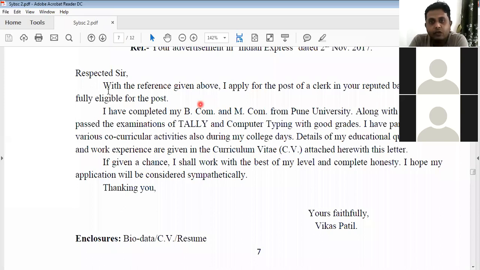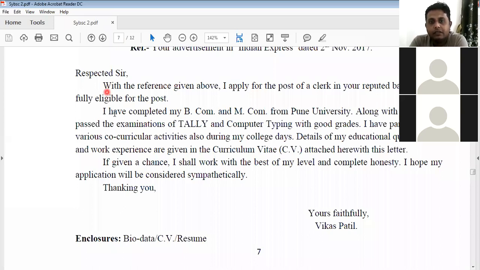See the first line, with the reference given above, I apply for the post of a clerk in your reputed bank, for I am fully eligible for the post. So you can go for some other type of sentences also, right? So the meaning should be clear. Okay.